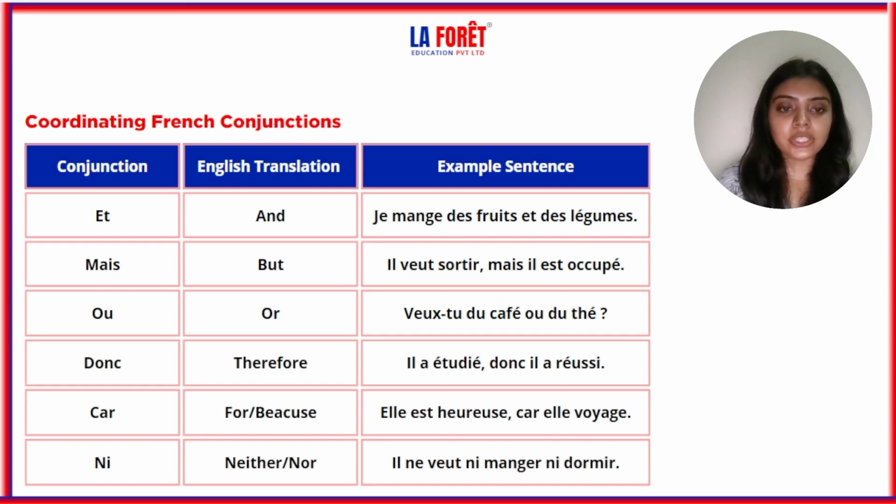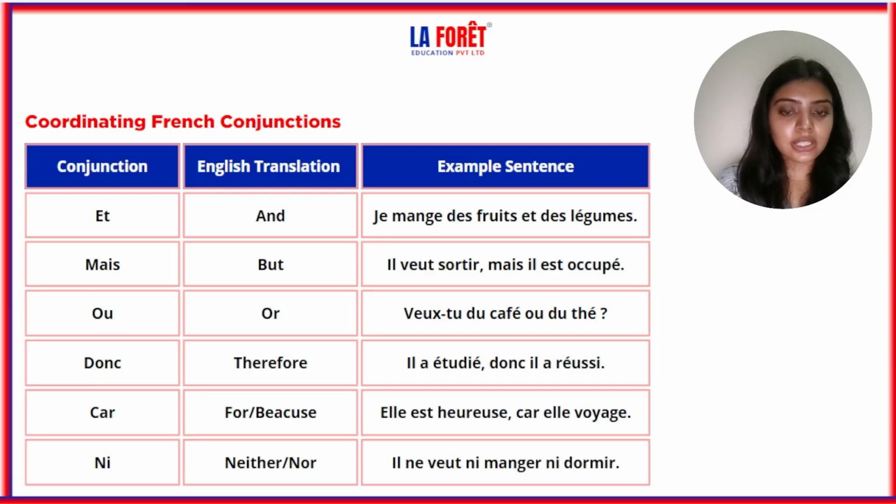Next is donc. Donc is therefore. Il a étudié, donc il a réussi. Now il a étudié, it is showing coordination, that he studied, so he succeeded. Now next is car. Car is because. Elle est heureuse car elle voyage. So elle est heureuse, why is she happy? Because she is traveling.